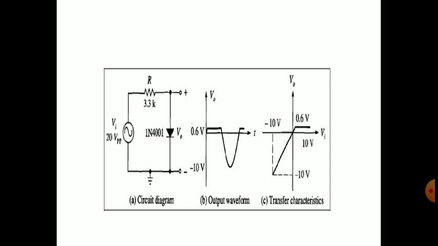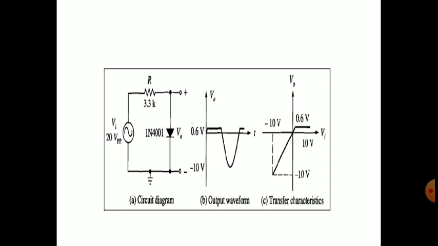20 volt peak to peak means the positive peak value will be 10 volts and the negative peak value will be minus 10. Then the overall peak to peak is VP minus of minus VP, that is VP plus VP, 2 VP.